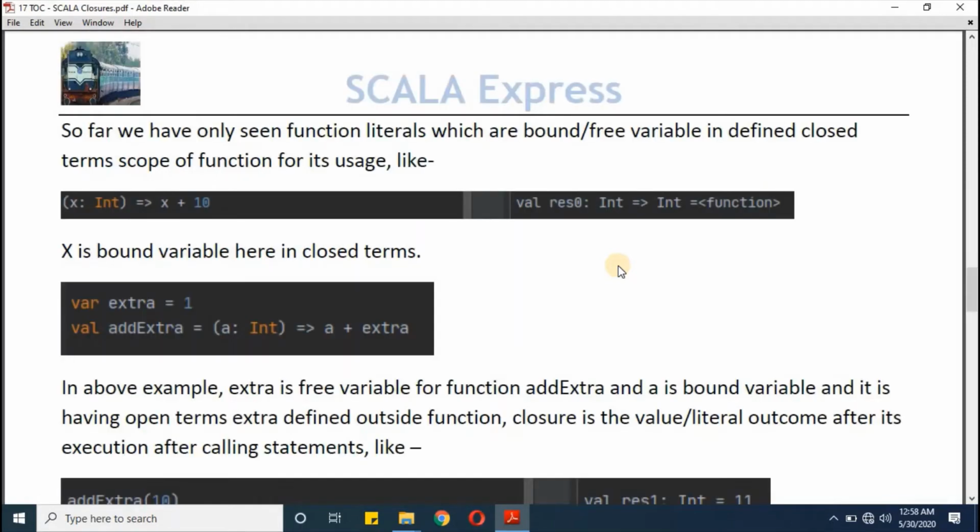So far, we have seen bound and free types of variable while defining functions. In this example, I'm defining one function which will take x as int type, and this x will have an addition of 10 in its value. This is called a bound variable and this is called a defined literal. This bound variable will come from this function definition.